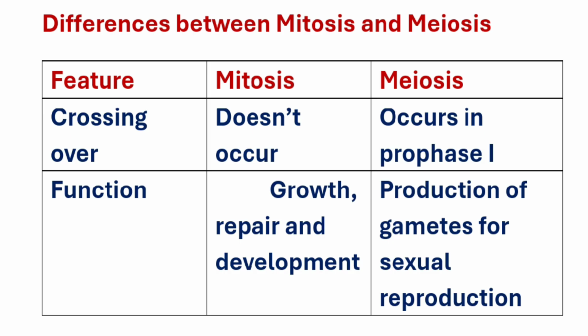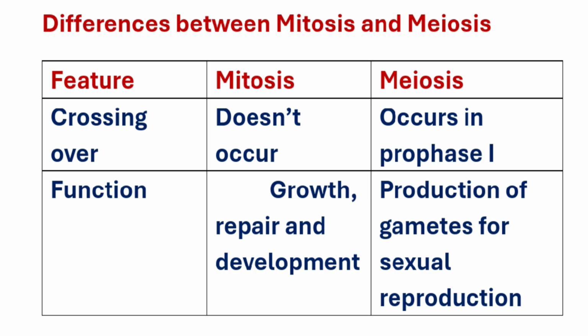If your skin cells used meiosis, you could have a different face every time you healed from a scratch, because meiosis produces genetically different cells. Conversely, if reproductive cells divided by mitosis, every child would be genetically identical to the parent. There would be no variation.